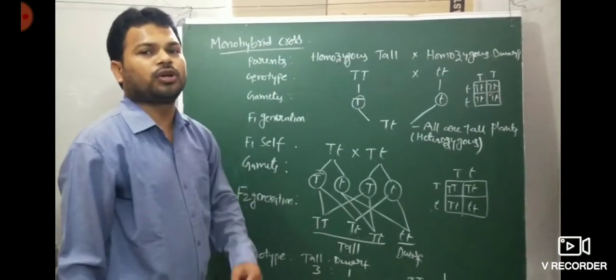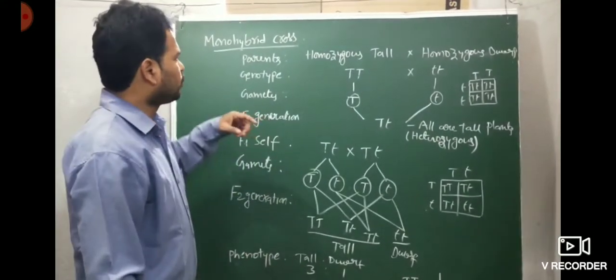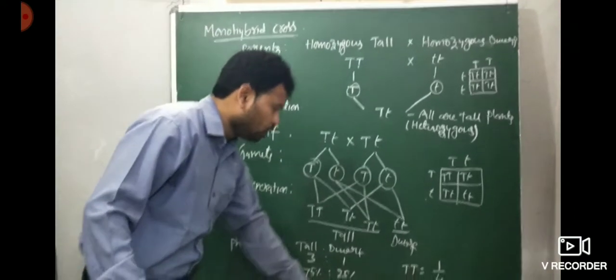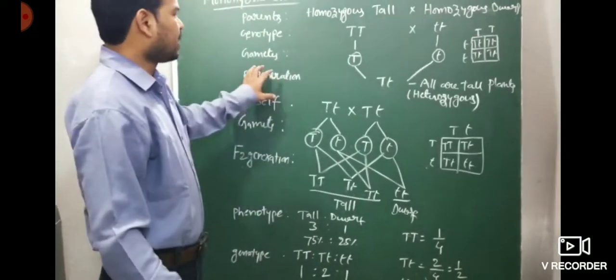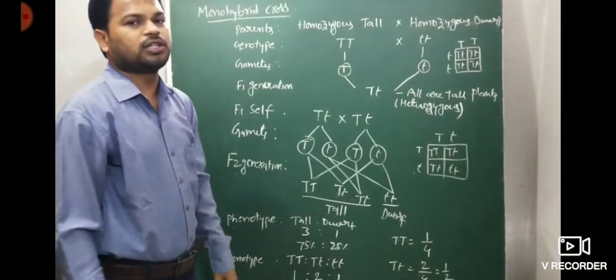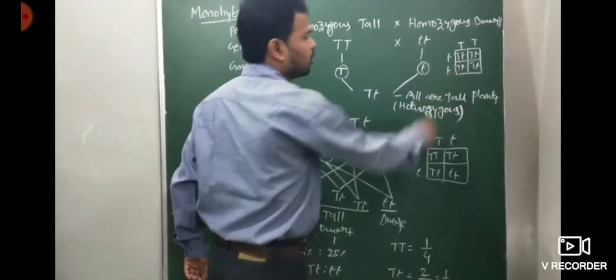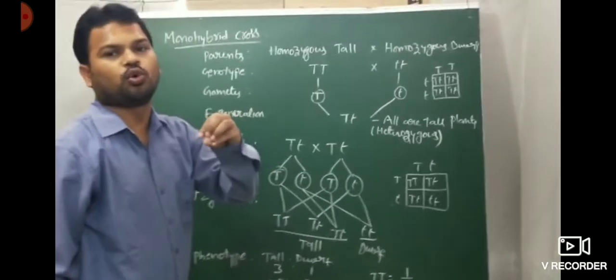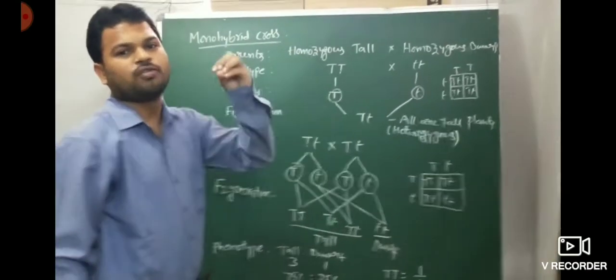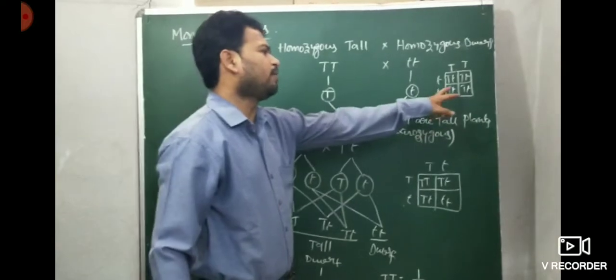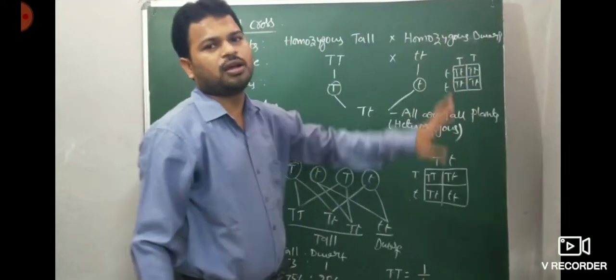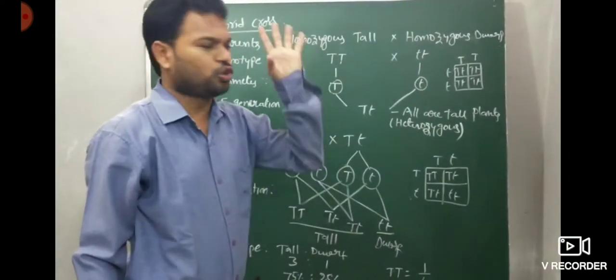What is the genotype ratio? 1:2:1. Sometimes they ask about the F1 generation: what is the phenotype? All are tall, no dwarf, so 4:0. The genotype is also only one type, so 4:0.